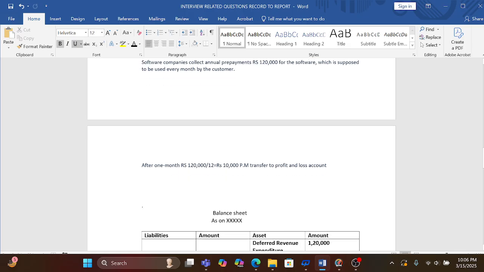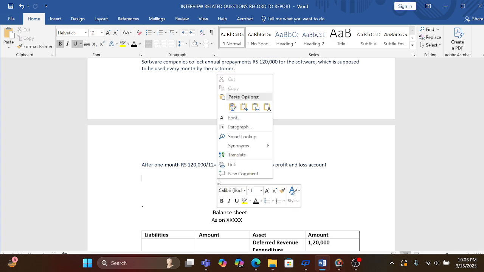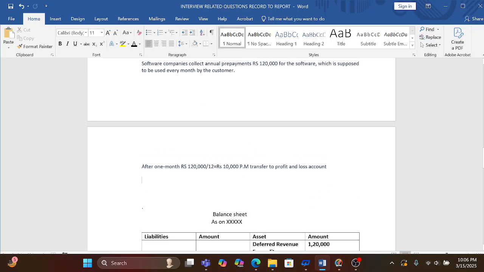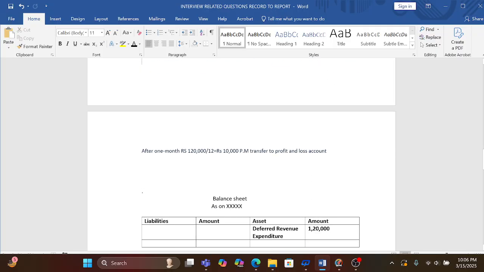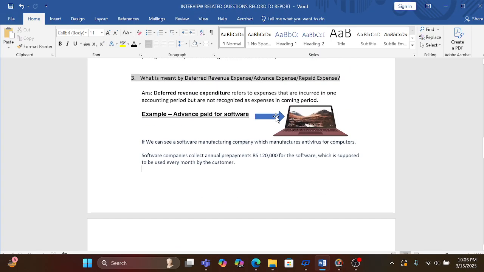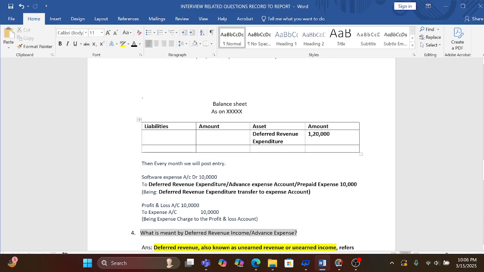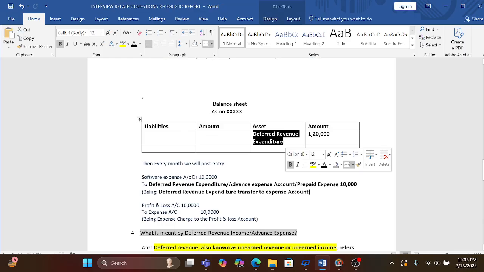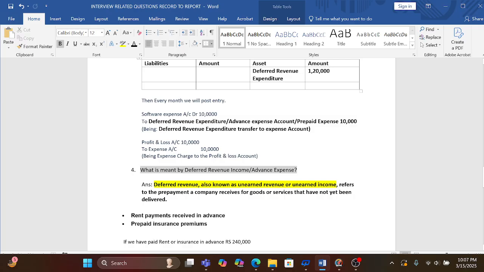After 1 month, we will book 1,20,000 divided by 12, that is 10,000 per month, to the profit and loss account. But the interviewer wants to ask what is the treatment of deferred revenue expenditure. First we have to record that expense as an asset in our balance sheet. Then it will amortize on a monthly basis. So our entry will be software expense account debit to deferred revenue expenditure, or advance expense account or prepaid expense account, that is 10,000.